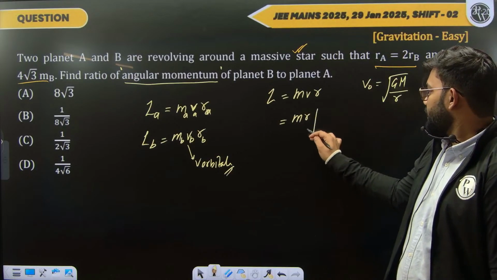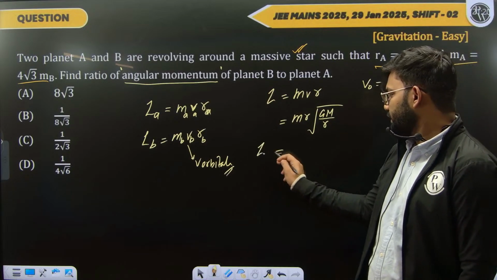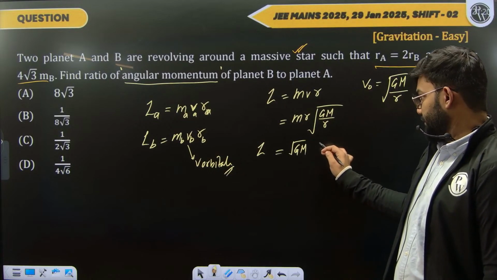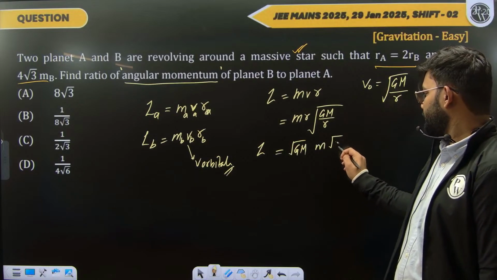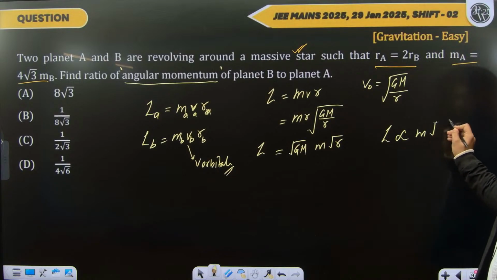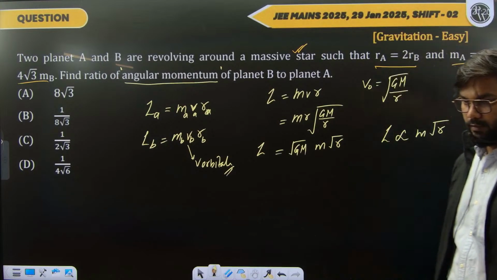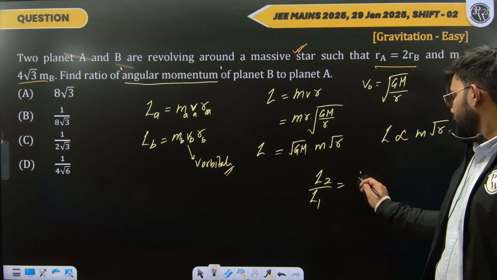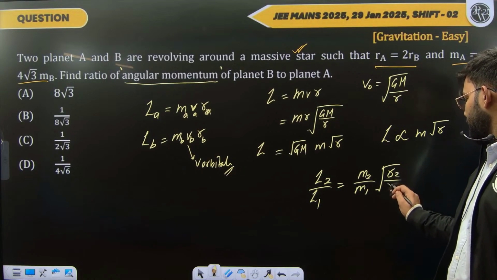So I'll substitute over here under root GM divided by r. What I get over here is under root GM, that is nothing but a constant, and m under root of r. So from here, L is proportional to m under root of r. Now we need the ratio between L2 and L1. Ratio between L2 and L1 would be m2 upon m1 under root of r2 upon r1.